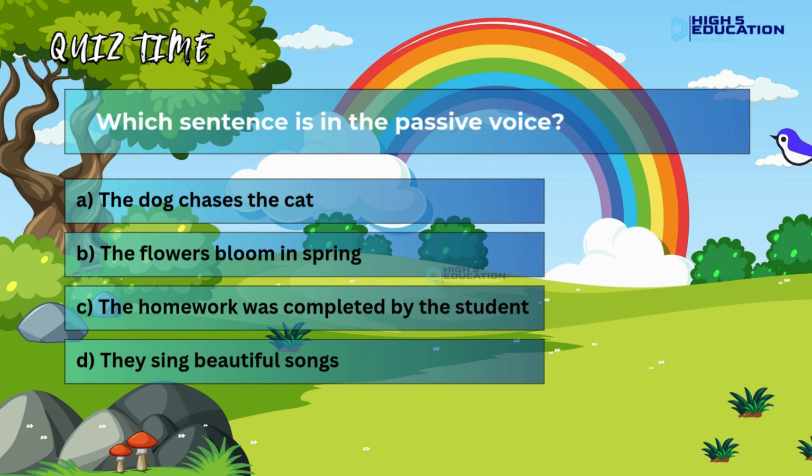Which sentence is in the passive voice? A. The dog chases the cat. B. The flowers bloom in spring. C. The homework was completed by the student. D. They sing beautiful songs.